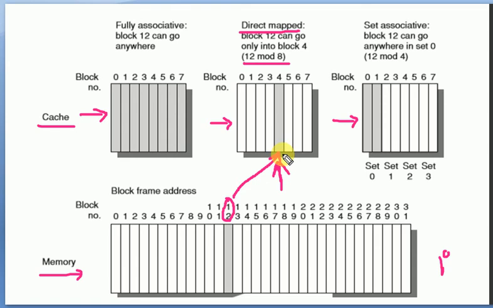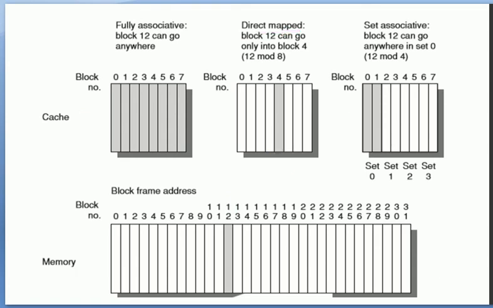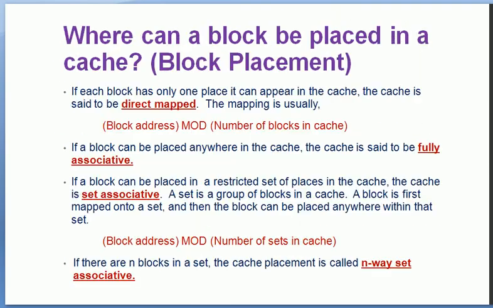This is how the direct mapped placement strategy works. So the evaluation for the direct mapped strategy is block address modulus number of blocks in the cache memory. This is the first method for the placement of data into the cache from the primary memory.